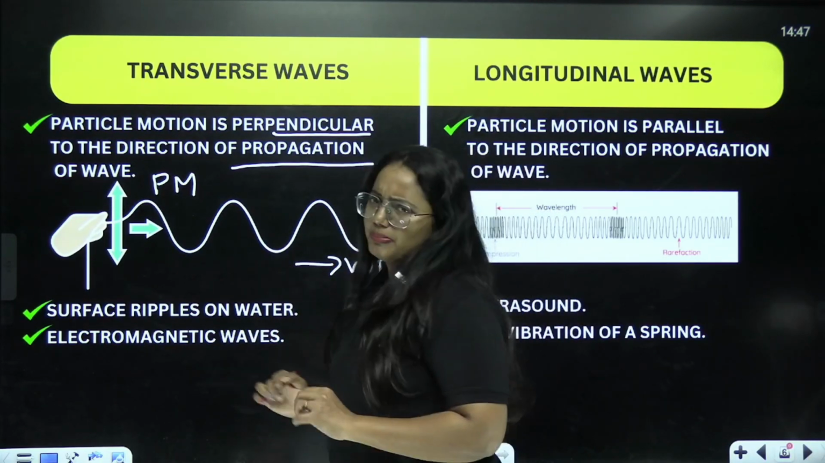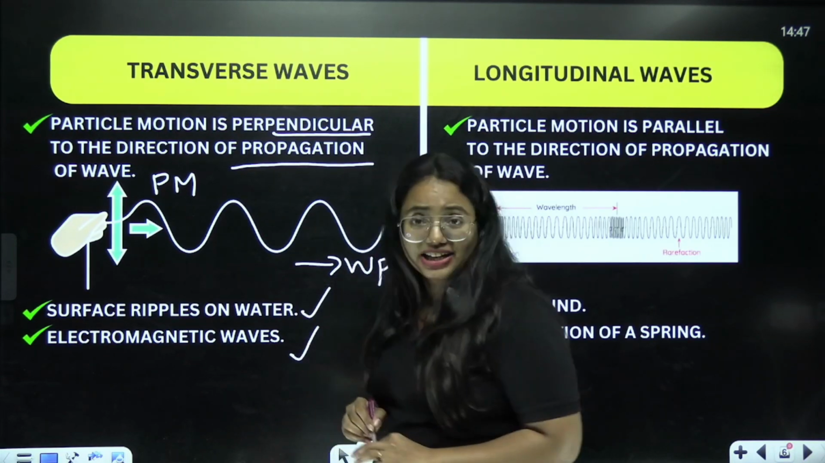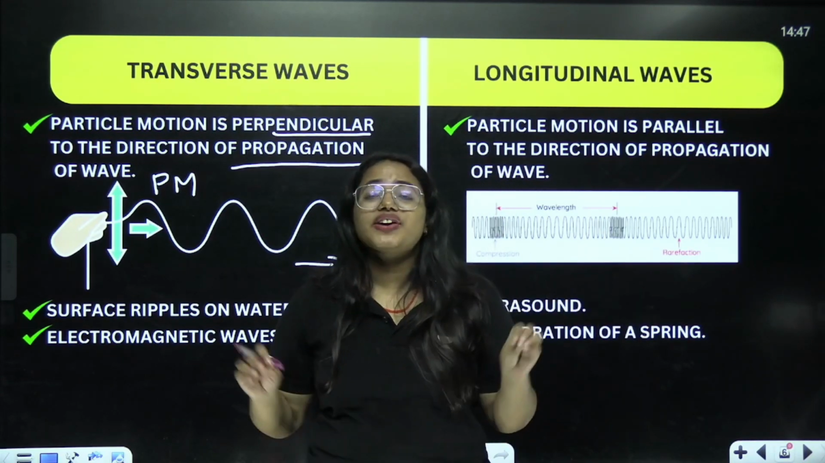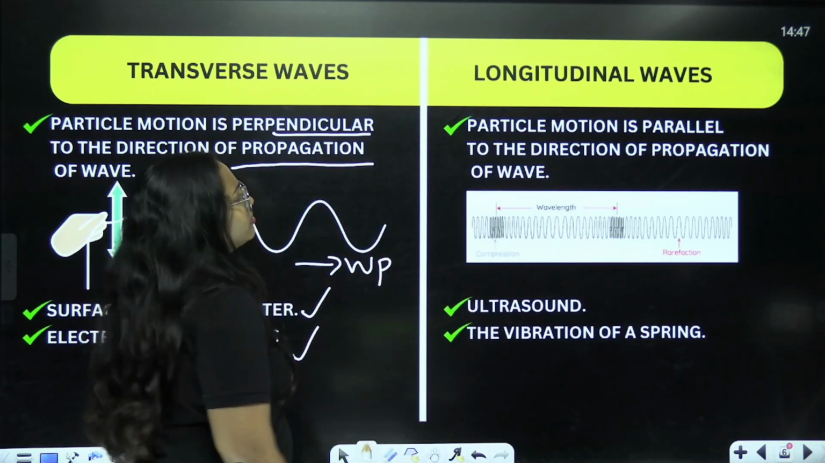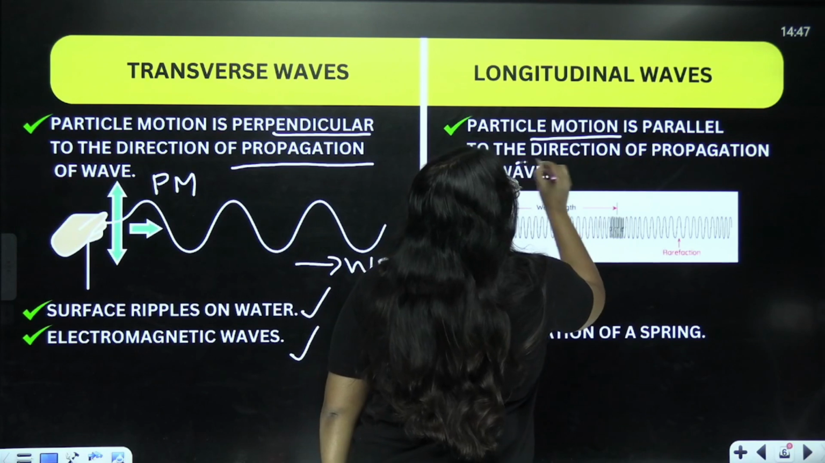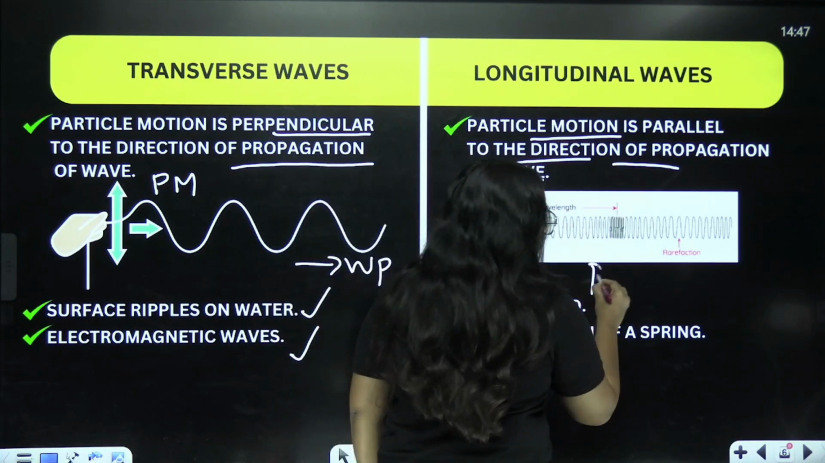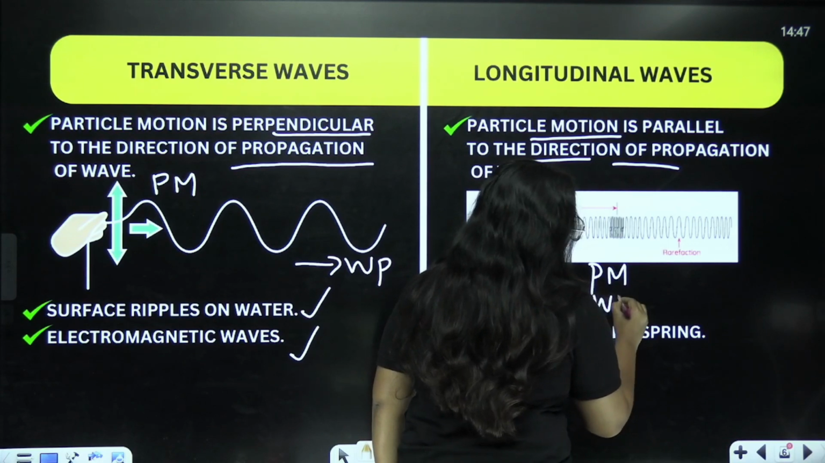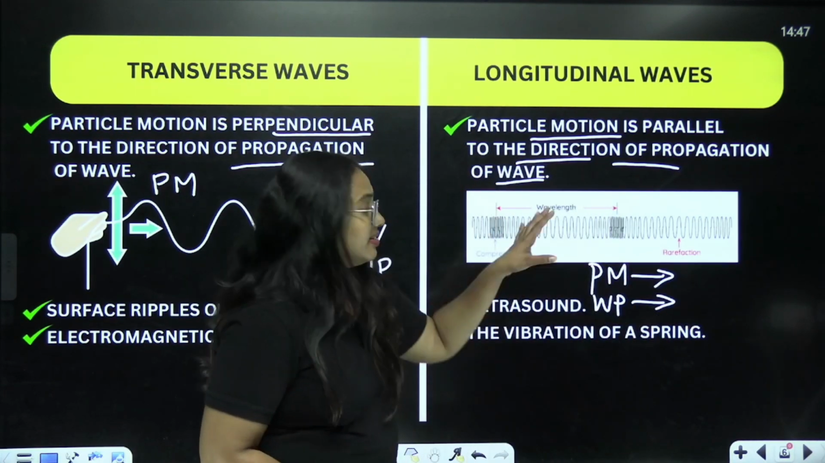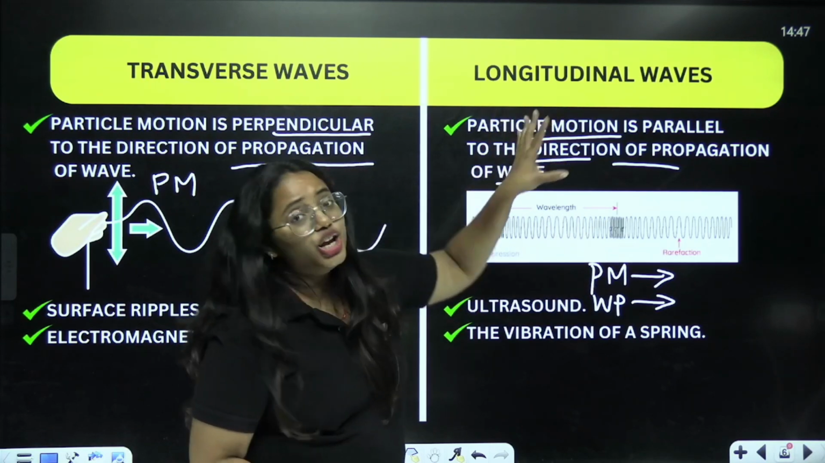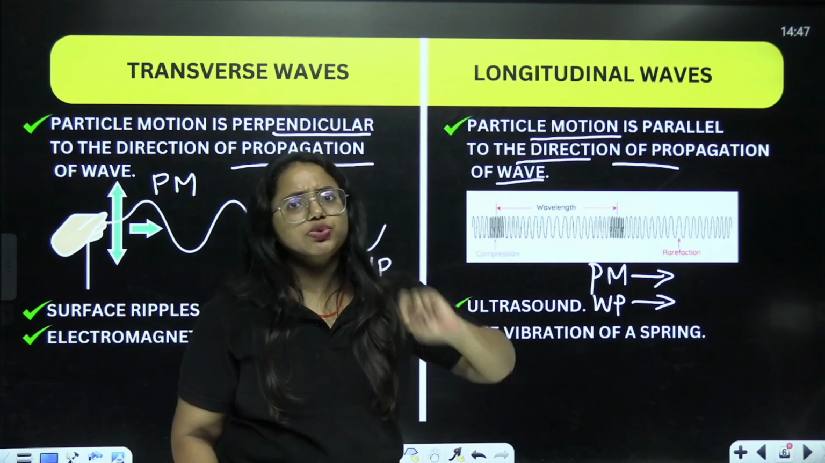What are the different examples of it? Surface ripples on the water, electromagnetic waves. All of these are considered as various examples of transverse wave. What about longitudinal? Particle motion is parallel to the direction of propagation of wave. Very, very simple. Particle motion and wave propagation are both parallel. Got it? At this point, you can say that it is a longitudinal wave. But when you look at this, you can see that there are two pressure regions which are formed.